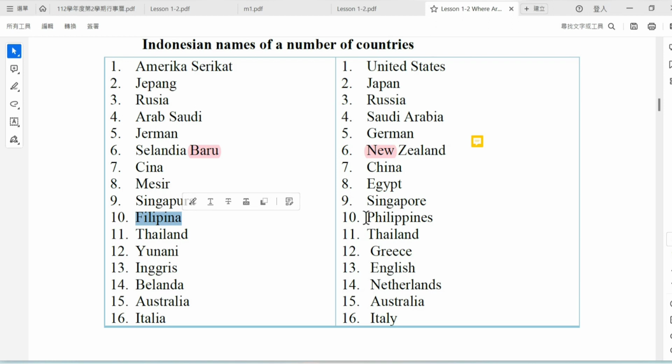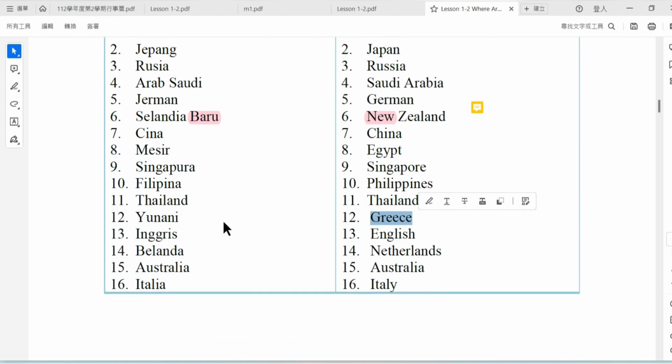remember. Philippine, Thailand, similar. Thailand. Yunani is different, so the student will learn it with a different sound, which is different to remember.